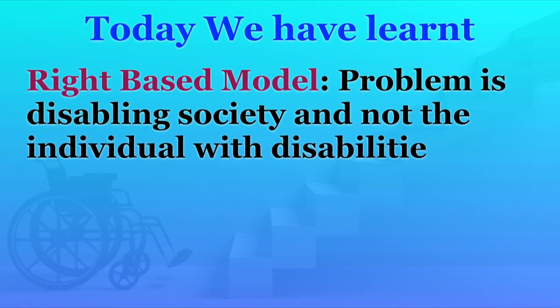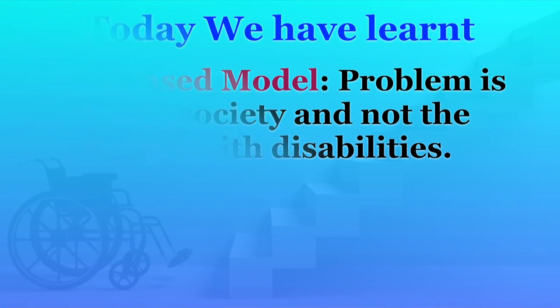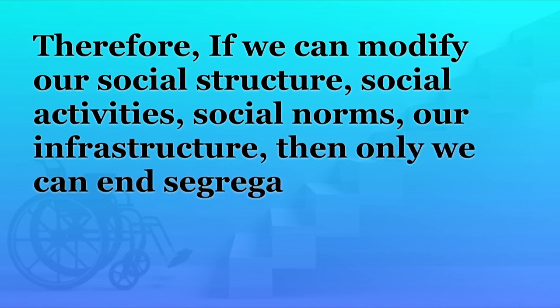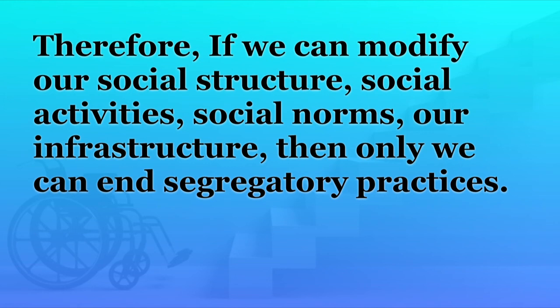And the rights based model also sees that the problem is the disabling society, not the individual with disability. And so, if we can modify our social structure, our social activities, our social norms, our infrastructure, then only can we end segregatory practices.